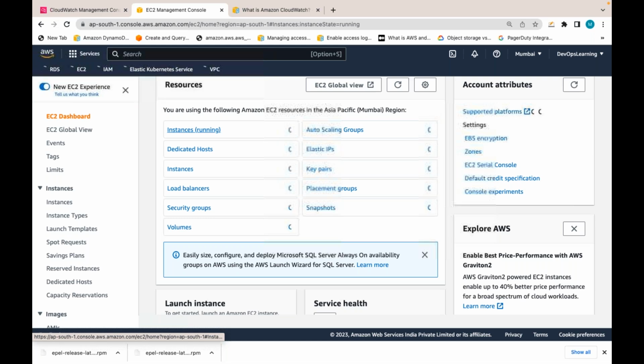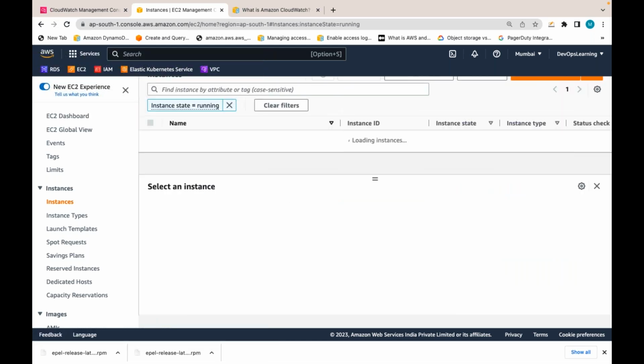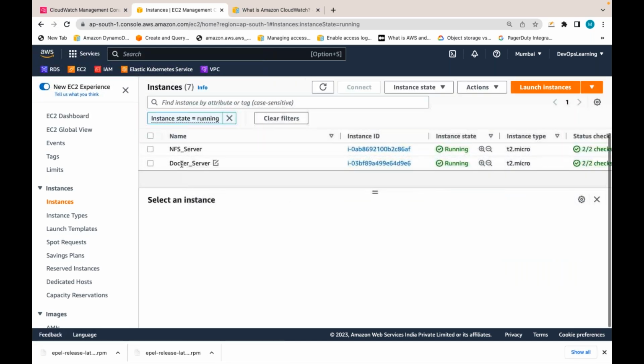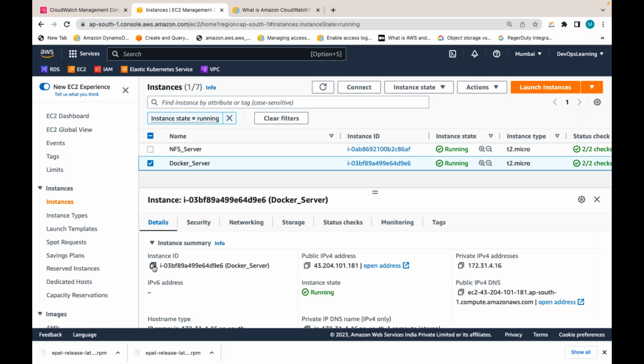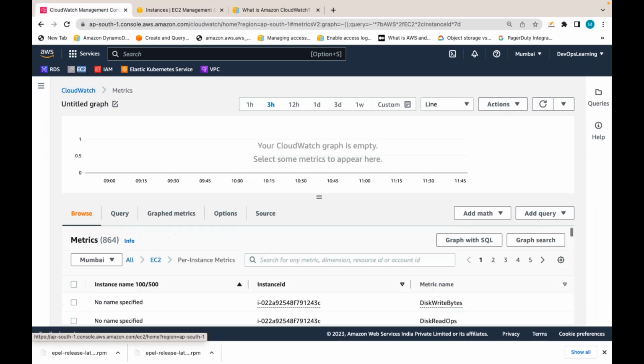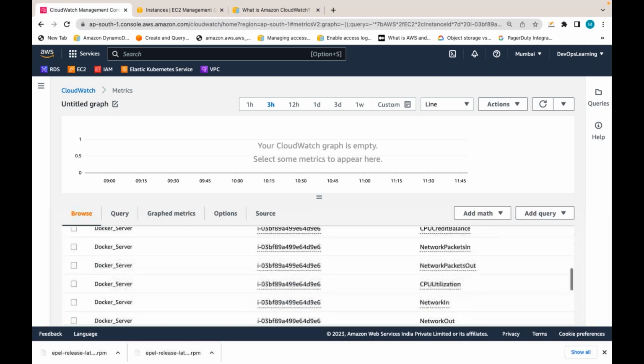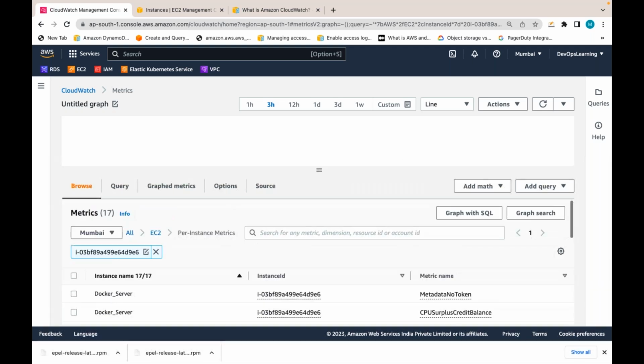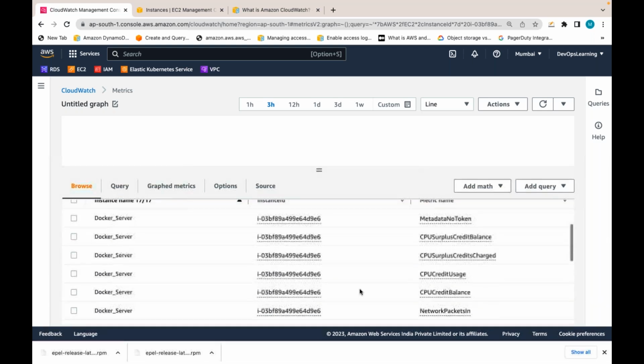Let me take some server. Maybe let's take this server. This is my instance ID. If I go to CloudWatch metrics, and go to per-instance metrics, I can filter based on this instance ID. You can see that these metrics are already gathered by default by CloudWatch.